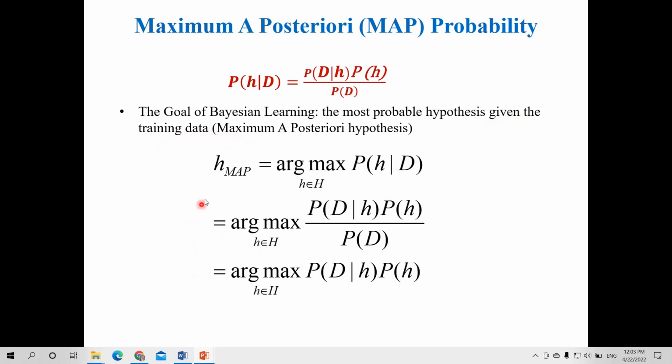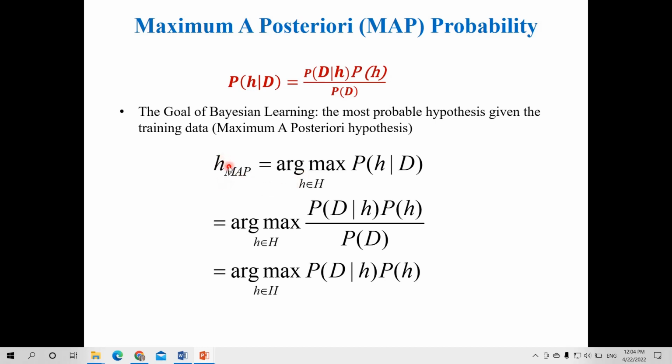In the hypothesis space we have, suppose, 4 or 5 hypothesis functions. Then we have to find the probability of every hypothesis function, and we select the hypothesis function which has the maximum probability, and that is nothing but the maximum a posteriori probability theorem.